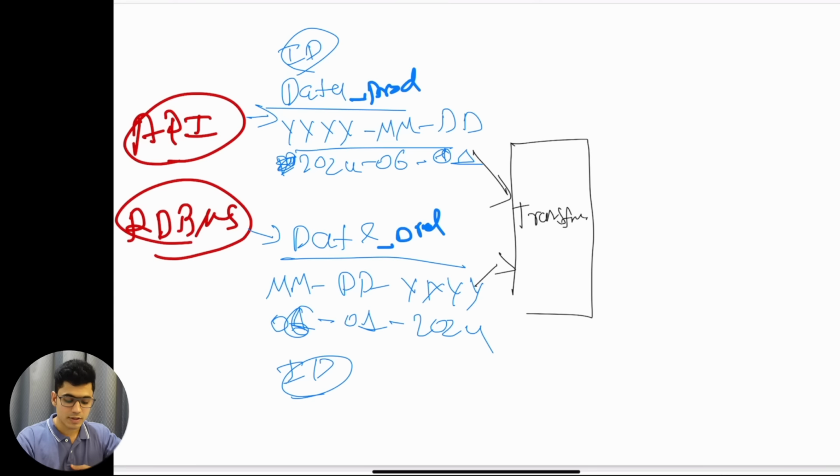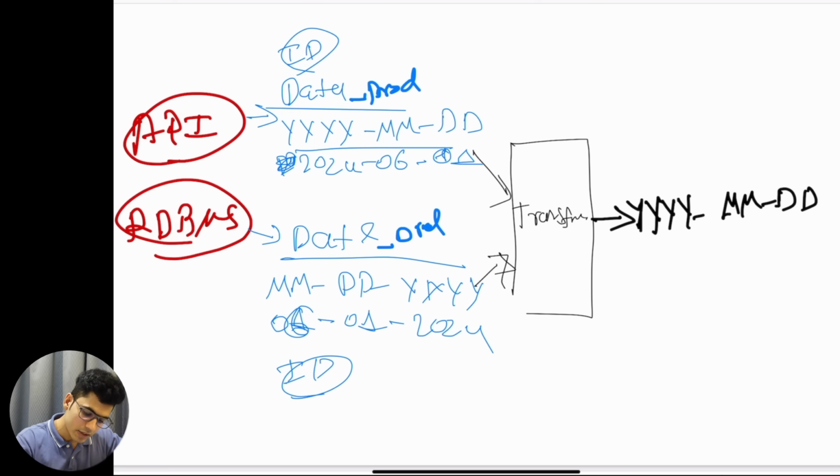Transformation can be done by Python, PySpark, Spark, Scala, whatever it is. We will understand all of these things, how do we do the transformation? And at the end of this, I will get the data into YYYYMMDD. The date values will be converted into one single thing. This is what we call a transformation.